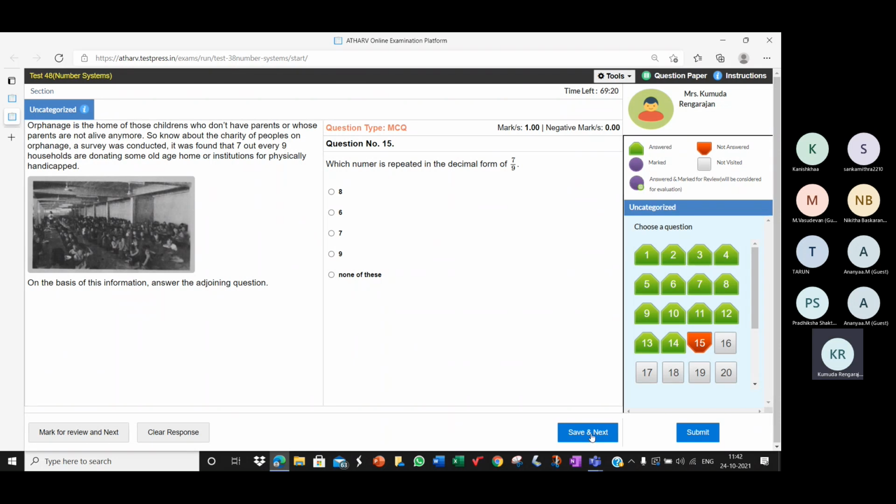It should be which digit, okay? Which number, meaning which of the following numbers? Or it's the digit. Which number is repeated in the decimal form of 7 by 9? 7, ma'am, because it is 0.7 recurring. 7 is the digit that repeats.